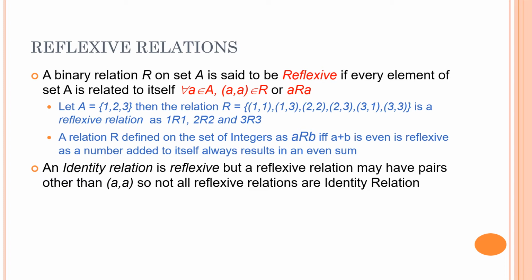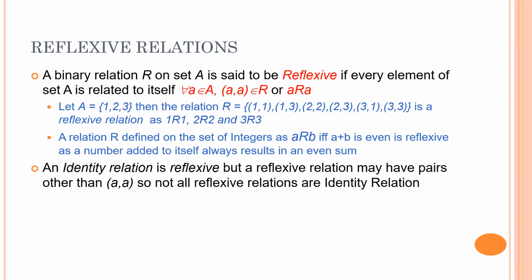Say for example, in this example that we have taken, A is equal to {1, 2, 3}, the identity relation would have had only 3 pairs: (1,1), (2,2), and (3,3). Whereas the reflexive relation can have other pairs also. I am not saying that it has to have other pairs, but it can have other pairs.